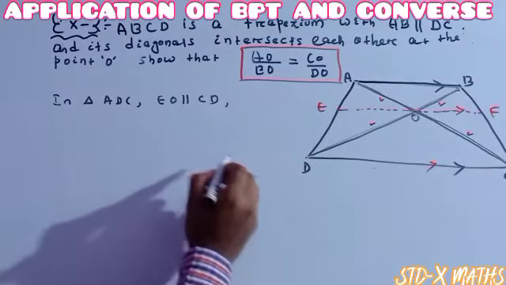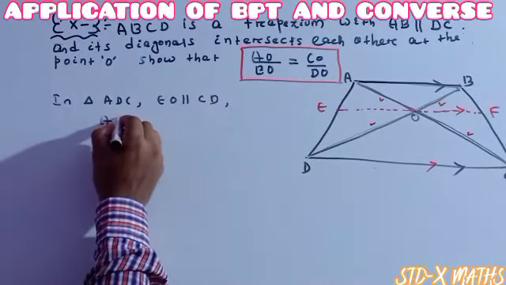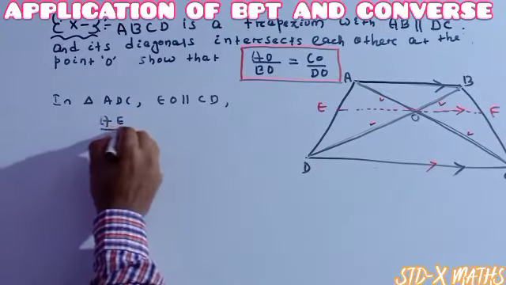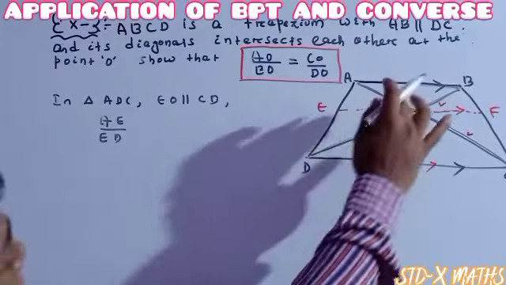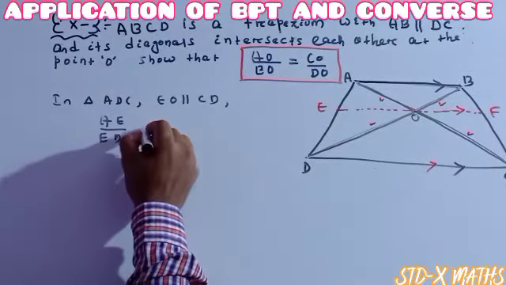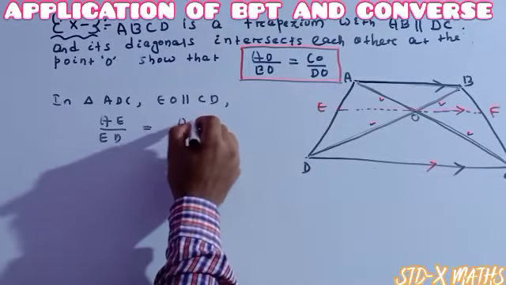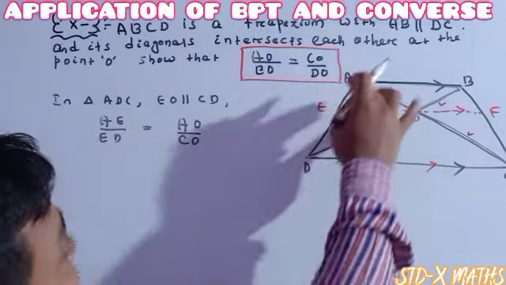According to Thales theorem, I can write AE divided by ED is equal to AO divided by CO. So now once again I want to formulate another equation. So it means previously I took this triangle.